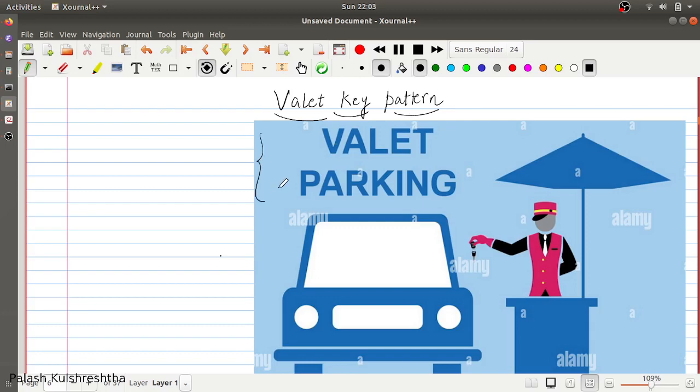So what happens in valet parking? You give your key to the valets that are standing at the hotel or at the restaurants, and they park cars on your behalf so that you can escape the trouble of parking the car yourself. In this case, you are temporarily giving the keys to your car to the valet, and once your car is parked, they return the keys to you, right?